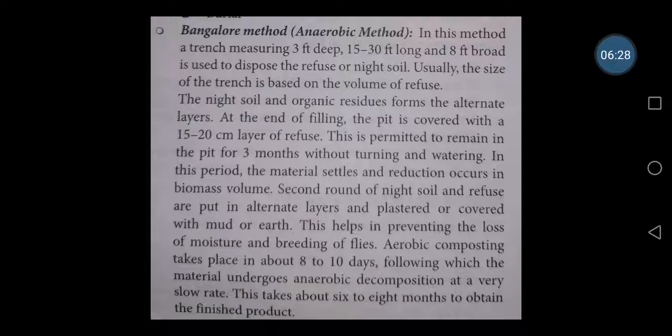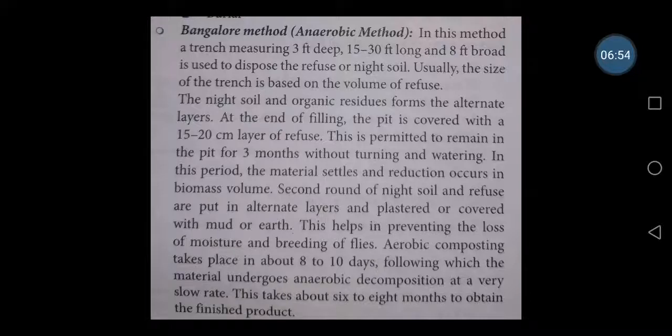So at the top, once again after filling, what happens? At last we have to plaster it, or cover the trench with mud or earth. With mud we properly plaster and cover the trench. This helps in preventing the loss of moisture and breeding of flies, so that there will not be any loss of moisture. Whatever moisture content it has, it will be the same.